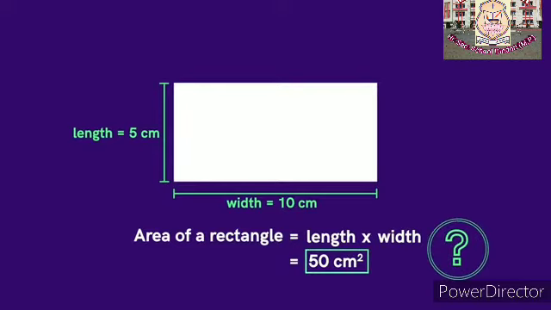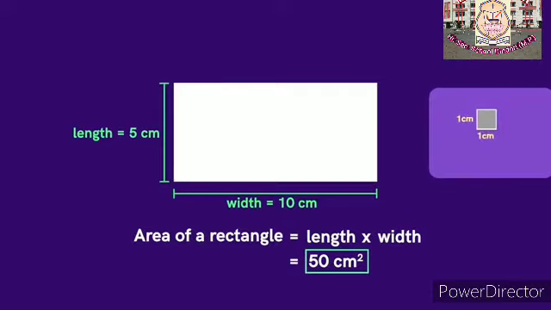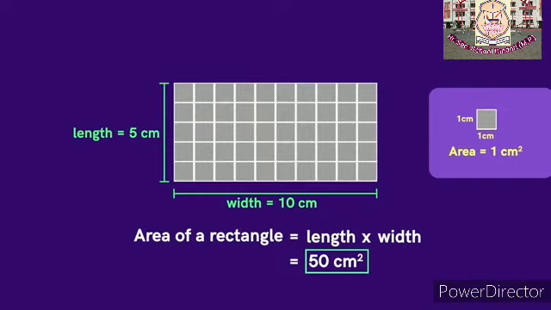So what does this mean? It means that if we take a square tile of length 1 centimeter, that is a square tile of area 1 square centimeter, then 50 such tiles will cover this rectangle.